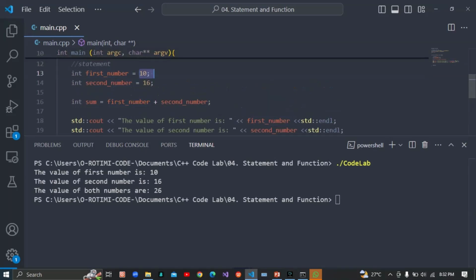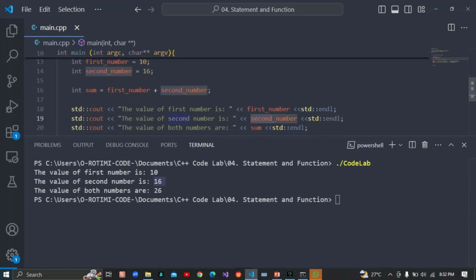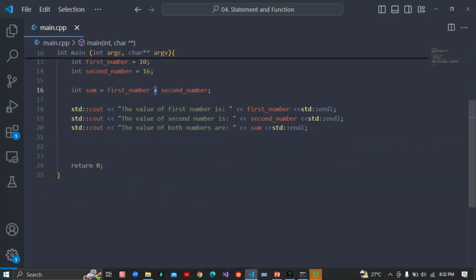The value of the second number is 16, which is what is here. I add both numbers using this addition sign, store it in sum, and it gave me 26. So that is it, it's very simple. That is a statement. Now I have actually used my function.